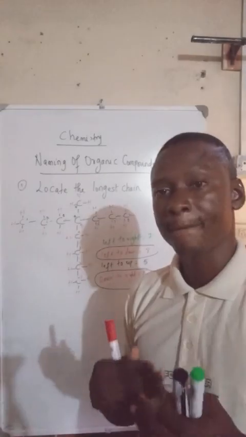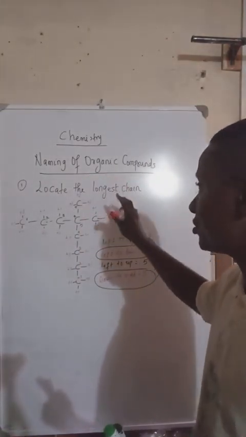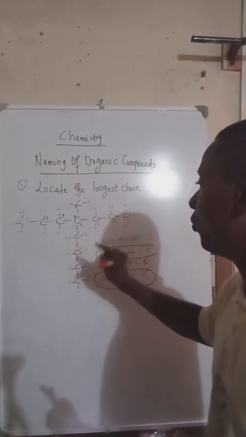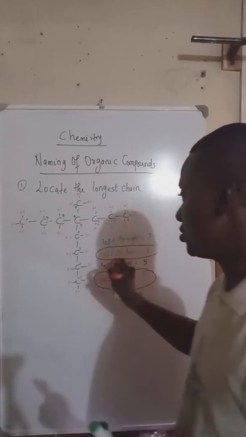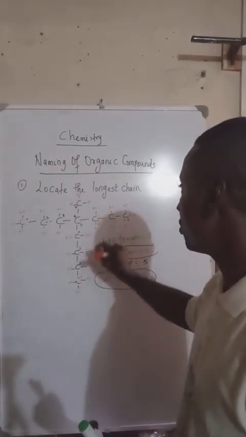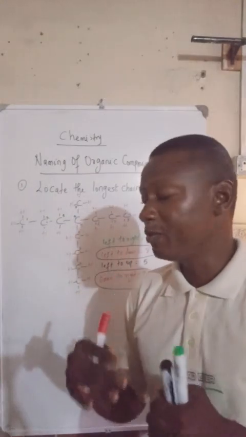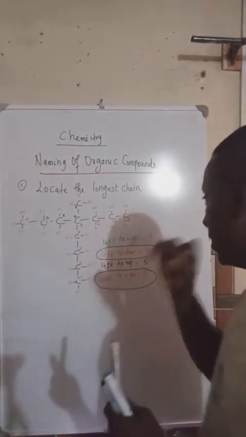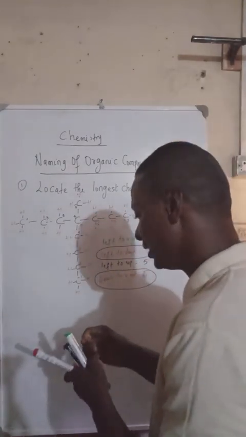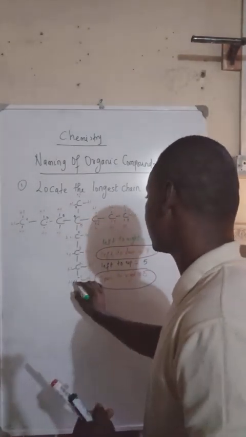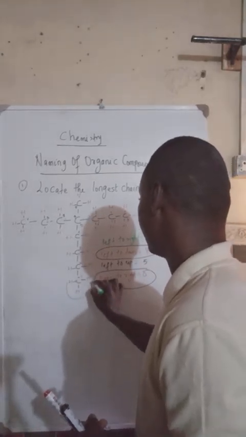As we go through the rules that govern naming of organic compounds, you will understand why I always advise students to use a pencil to box their longest chain. There's a reason for that, which will be explained as we move further. So like I said, I would prefer to go down to right. Since I'm going down to right, I'm going to box my carbon chain going down to right.